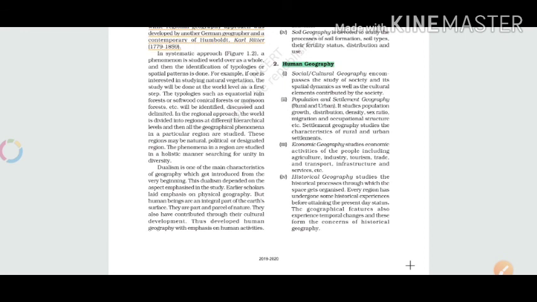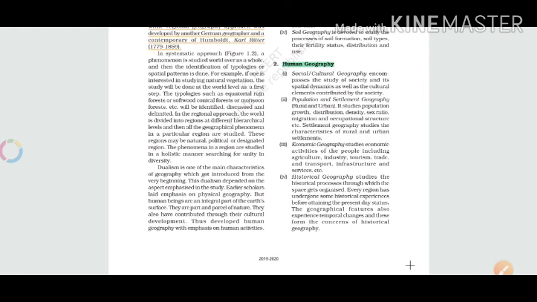The second one is population and settlement geography. Under this, we can categorize two parts: rural and urban. So in this, we will study the population and settlement of people in various geographical locations.